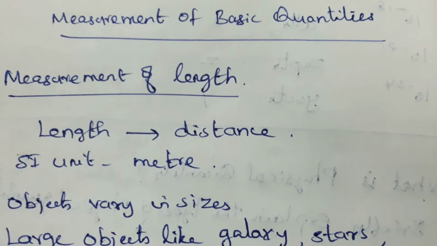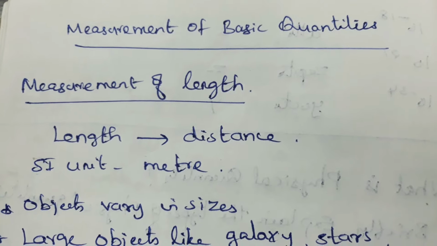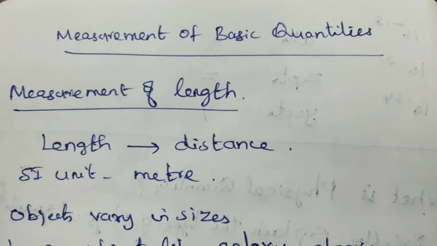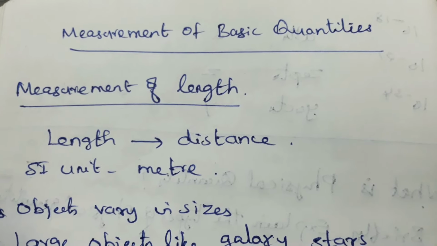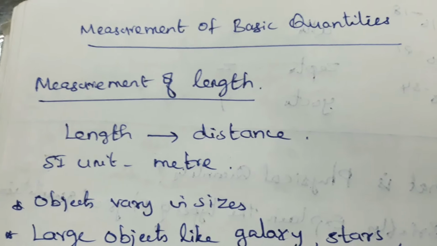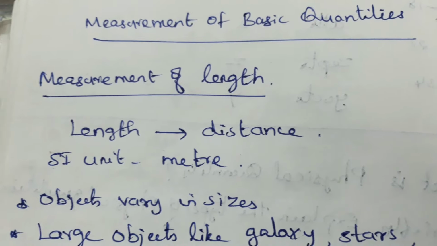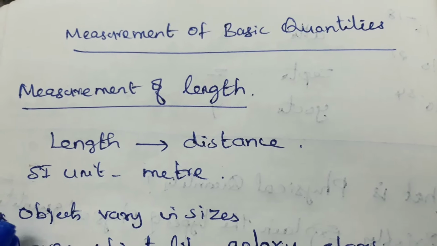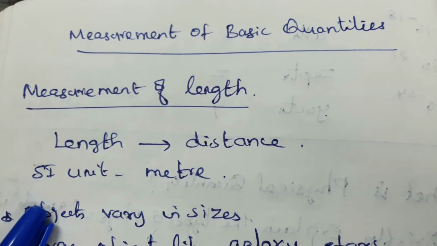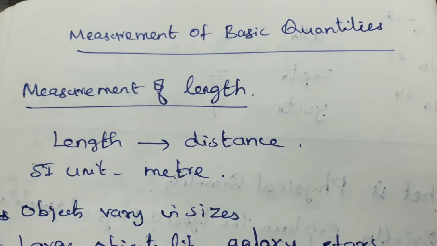First, measurement of length. What is meant by length? Length is defined as the distance between any two points. What is the SI unit of length? The SI unit of length is meter.